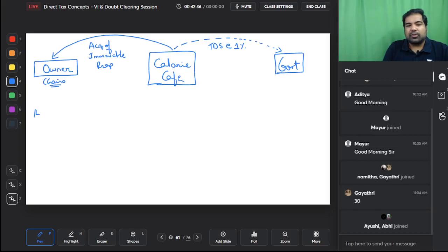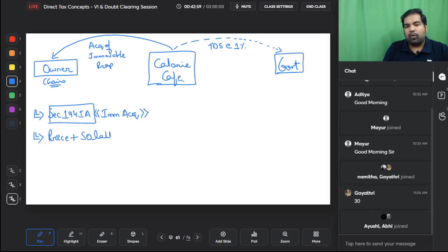Guys, this section is called section 194IA. The shortcut is immovable property acquire, IA. This is section 194IA. This is only applicable if the price, not the stamp duty value, guys, if the price is more than 50 lakh rupees of a particular immovable property, then TDS at the rate of 1%.